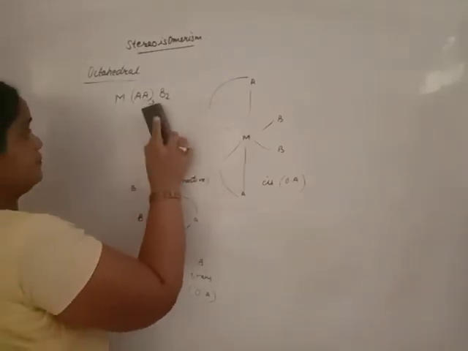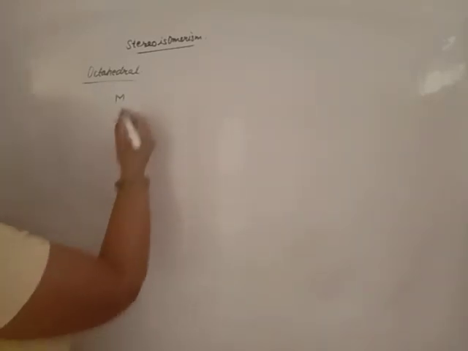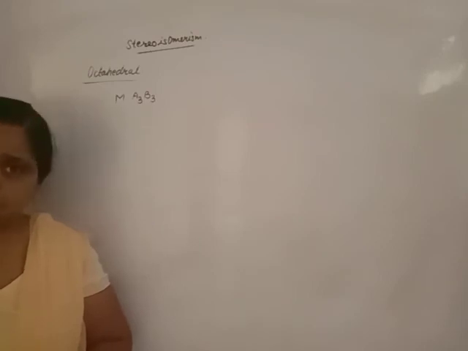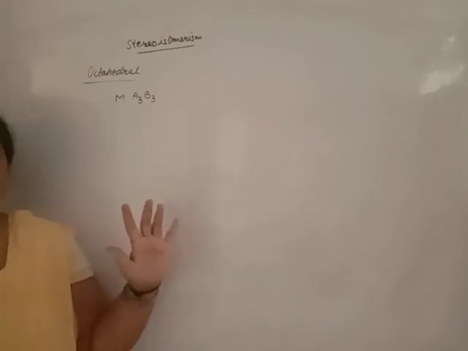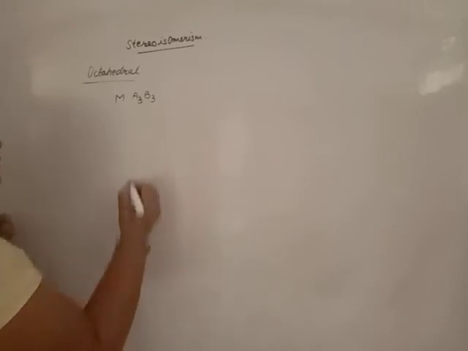Now the last one, A3B3. Here both are in the same number, so there is no cis, no trans. There are geometrical isomers, and these are represented by other names.